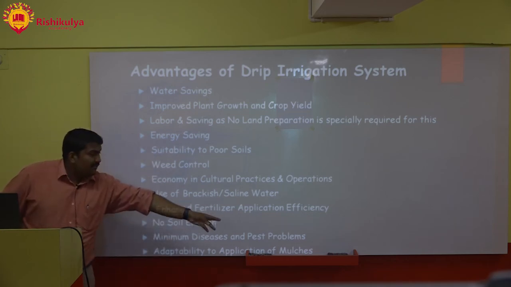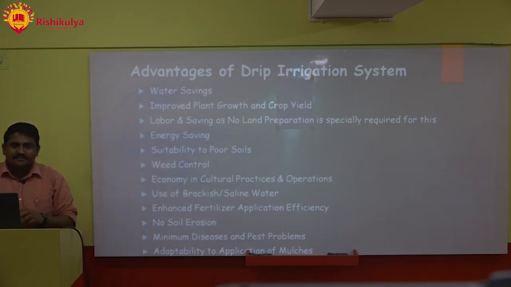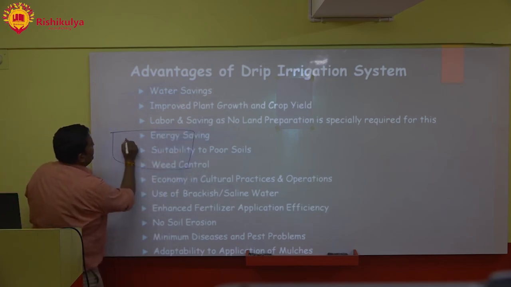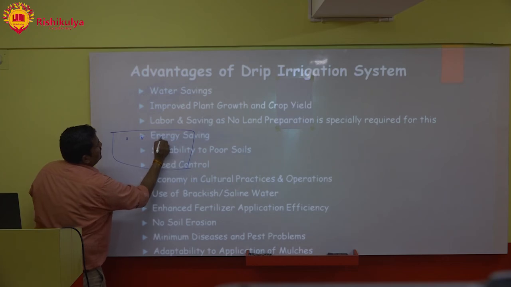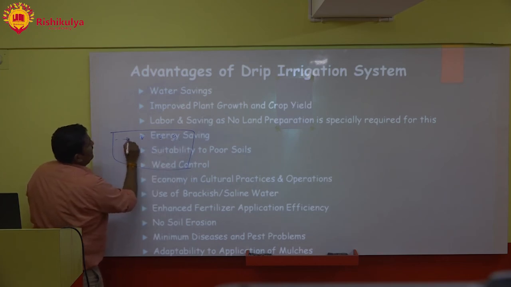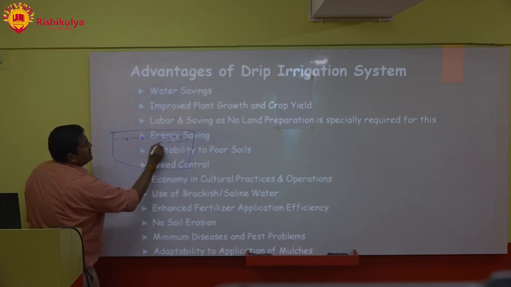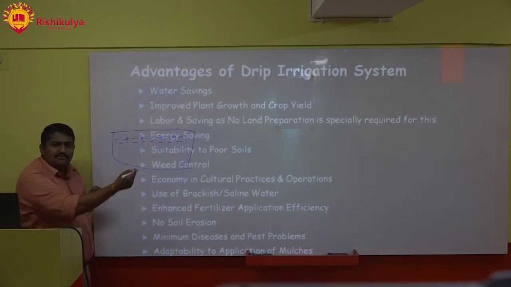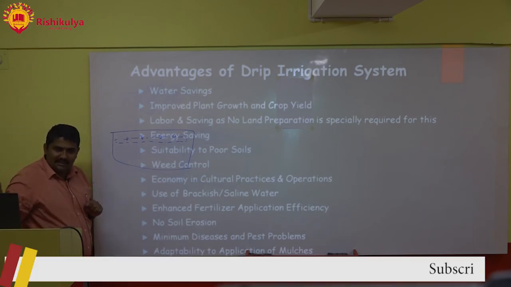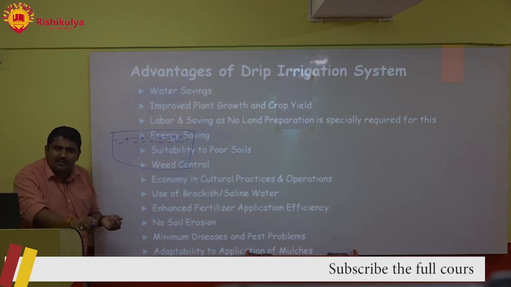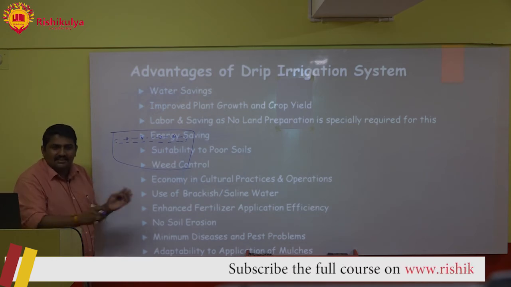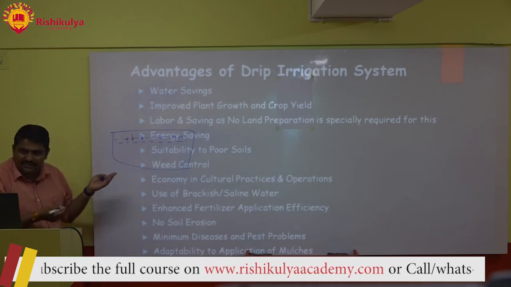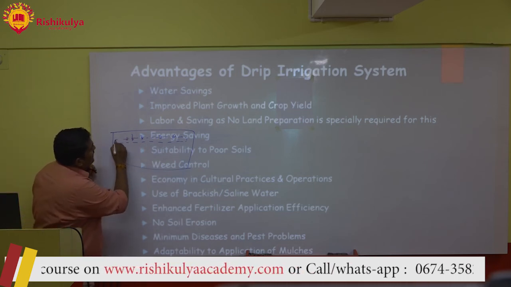Adaptability to application of mulches. Mulching you have seen, like this is a crop, this entire is your field. Here you have grown crops, what we will do, we will cover it with a plastic film. You have seen, sometimes we do it with plastic film, sometimes with paddy straw and other things. But paddy straw and all, they have a problem that diseases, pests, and inside that insects will lay eggs, that will again create a problem of pest. So we'll cover it with plastics.